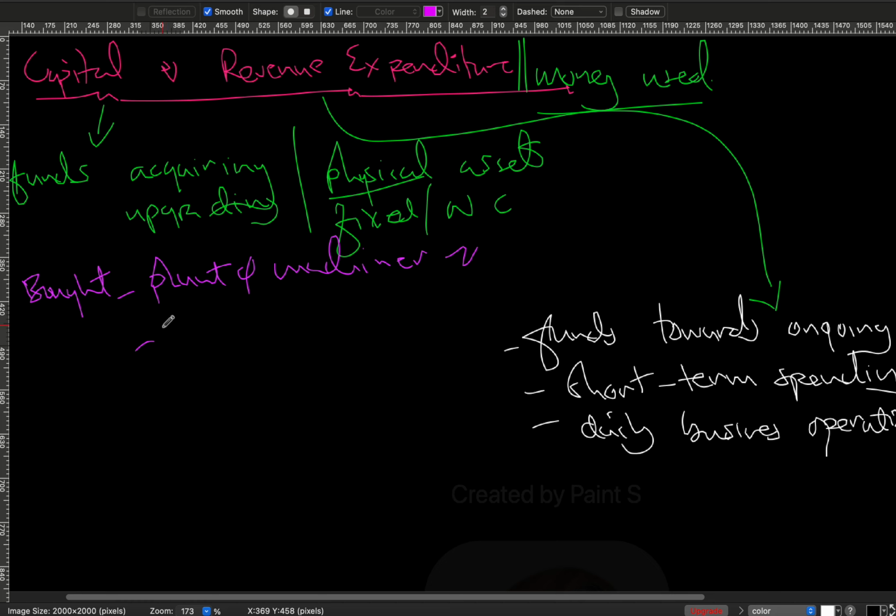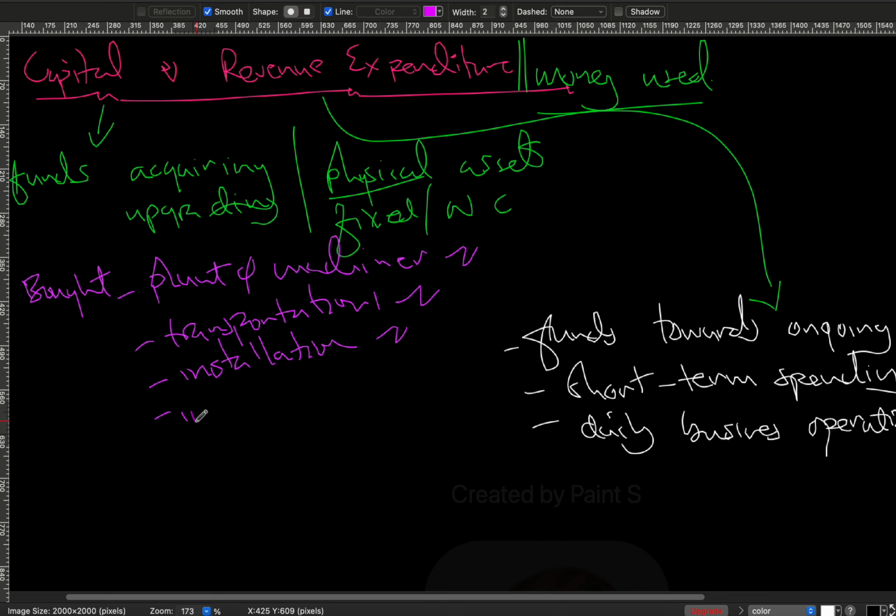The money used to carry the transportation costs of this plant and machinery into the business is also classified as capital expenditure. The installation costs are still part and parcel of that equipment, so they're treated again as capital expenditure.